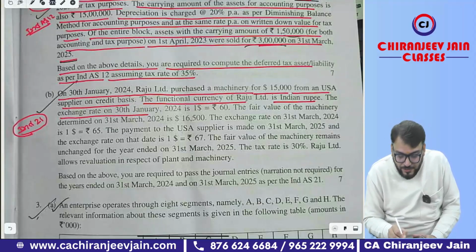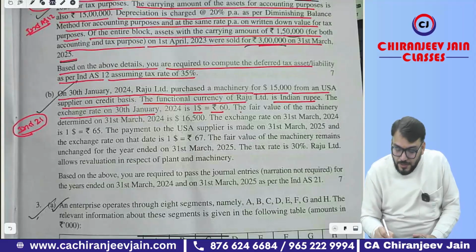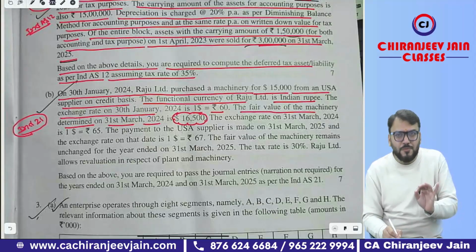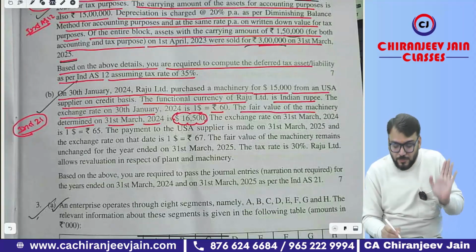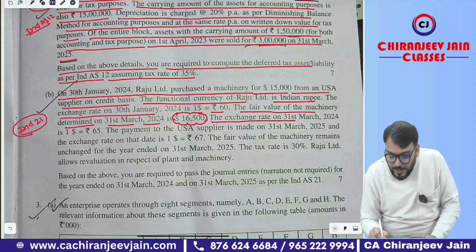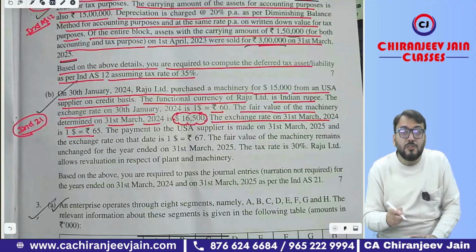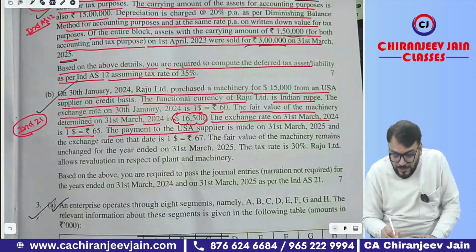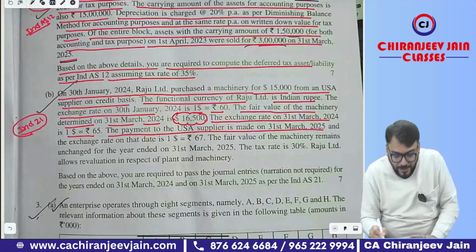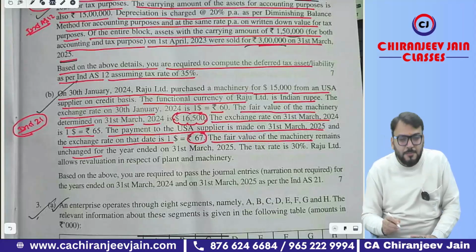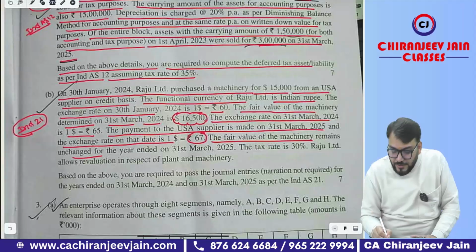The exchange rate on 30th Jan is $1 equal to 60. The fair value of the machinery determined on 31st March 2024 is $16,500. So of course, if the fair value is given, it means they have opted for the revaluation model. The exchange rate on 31st March 2024, when the fair value was determined, was $1 equal to 65. The payment to the USA supplier was made on 31st March 2025 and the exchange rate on the date of payment was $1 equal to 67. The fair value of the machinery remained unchanged for the next year. The tax rate is 30%.